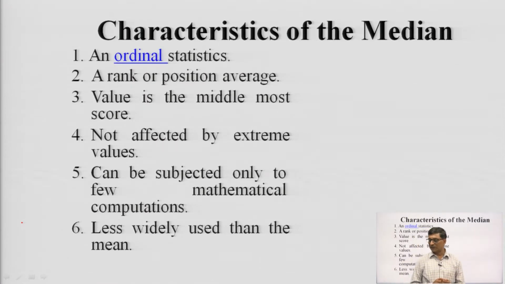What are the characteristics of the median? Median is generally an ordinal statistic. That means it defines the order of the data: half of the values are lower than the median and half are higher, and it gives a rank or position average.